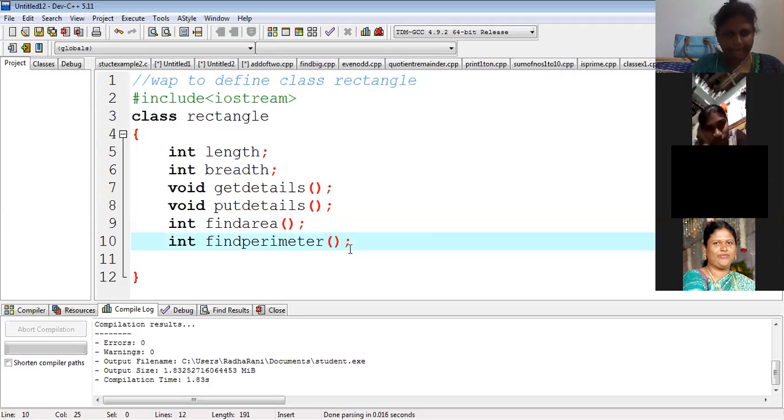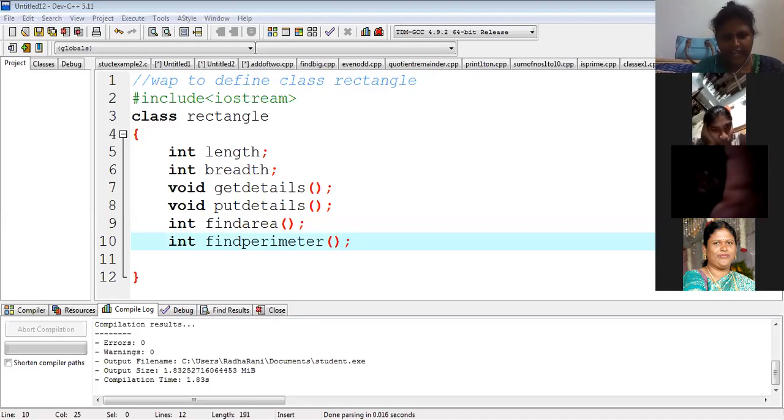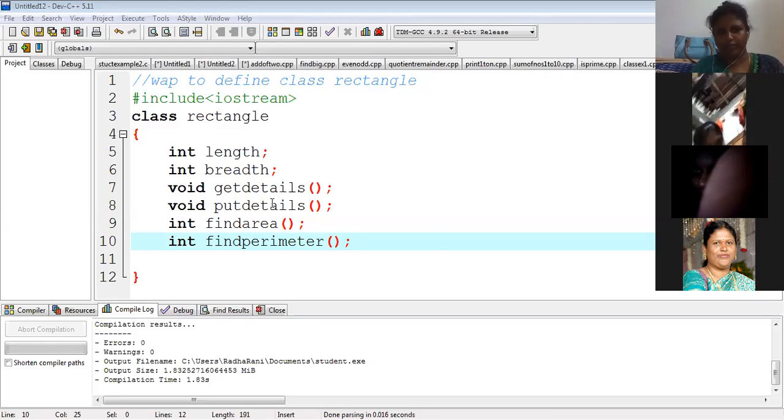Can you repeat the common word which you used for find area and find perimeter? Mutators. I'll write here. Mutator means manipulating functions. Getter functions are also called accessor functions, a common word. Otherwise, setter functions are like put. Get and set, like this. These are all for reading and writing the data. I think now you understood.